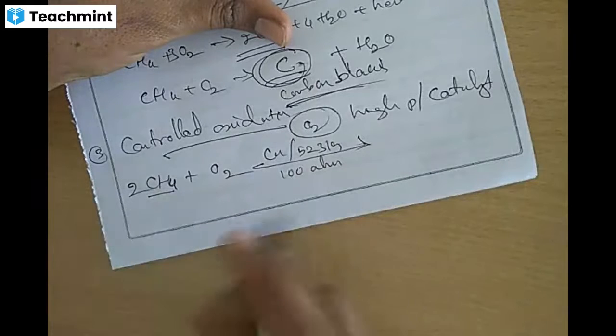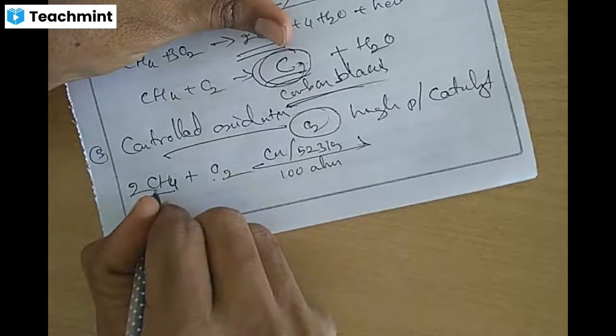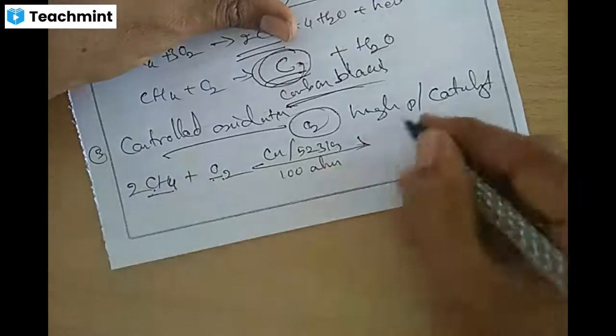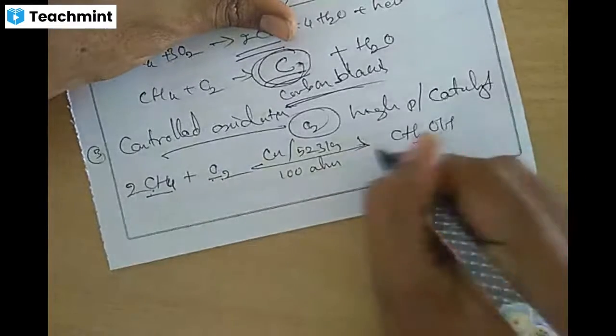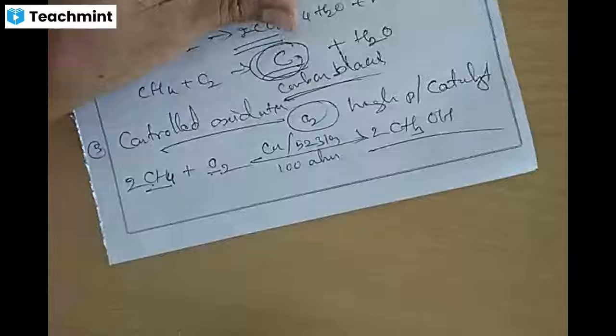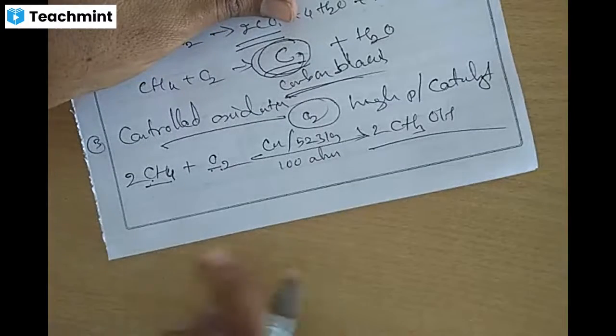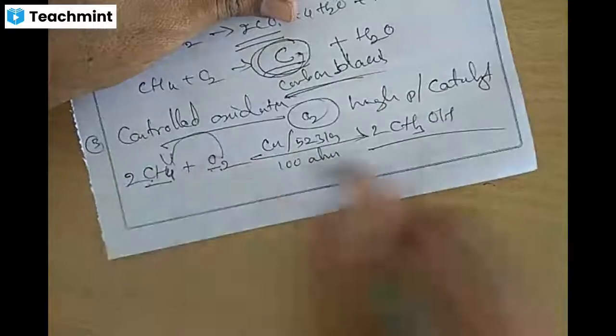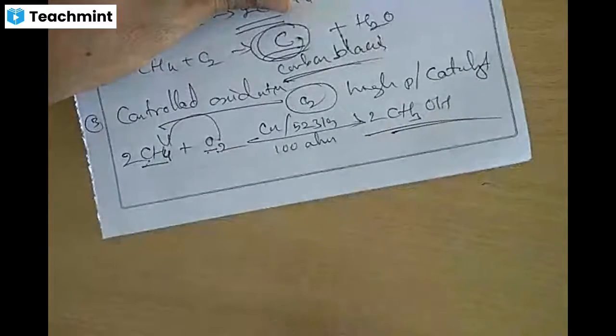CH4 and oxygen: the O and OH will be combined together. Two of oxygen will be combined in that to form CH3OH, that is an alcohol. So it gives a different oxidized compound, meaning oxygen adds to this and forms an alcohol.